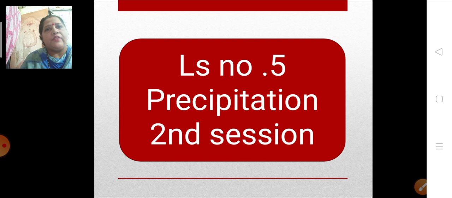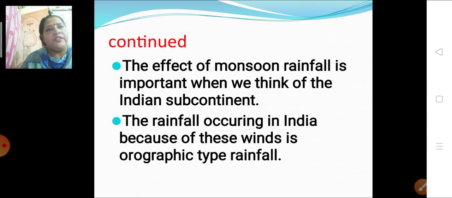In the previous lecture we learnt about the two types of rainfall, that is convectional rainfall and orographic rainfall. Now let's continue with our revision. As we know, India gets rainfall from the monsoon winds. The effect of the monsoon rainfall is important when we think about the Indian subcontinent. The rainfall which is occurring in India because of this wind is orographic type of rainfall.